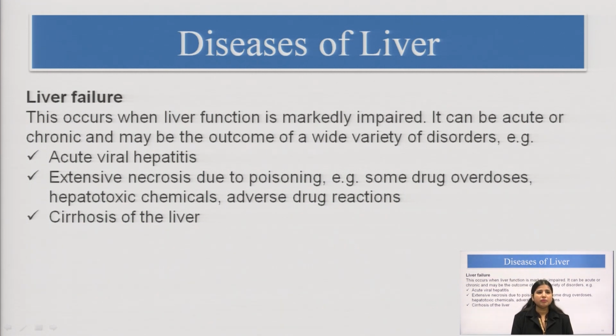It can be acute, sudden in onset, or chronic, progressing gradually day by day. Acute viral hepatitis can lead to liver failure. Then there is extensive necrosis, which can be associated with poisoning, or it can be due to cirrhosis of the liver, the last stage we have already covered.